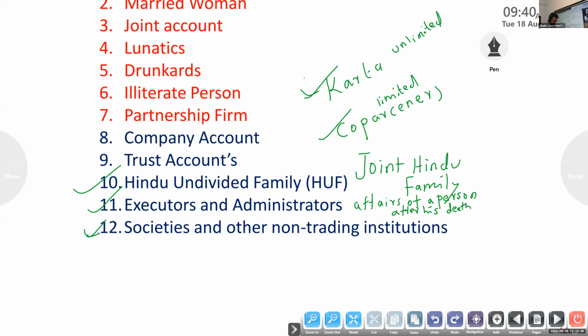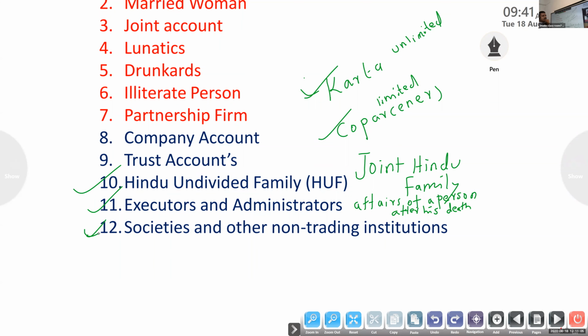Then they have to get a copy of the resolution passed by the managing committee, stating the name of the person or persons authorized to operate the account of the society. In that they must specify the name of the person or persons, as we studied in partnership also.